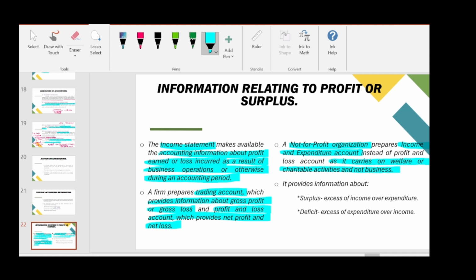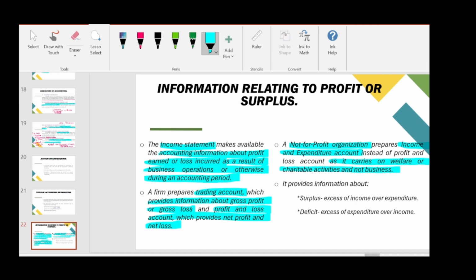After preparing income and expenditure account, we will arrive whether the not-for-profit organization earned surplus or there is any deficit. So deficit is nothing but loss, but the terms here what we will use is surplus and deficit, and the account what we prepare is income and expenditure account.